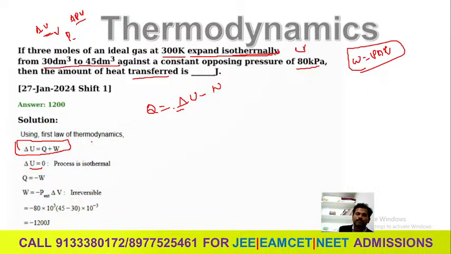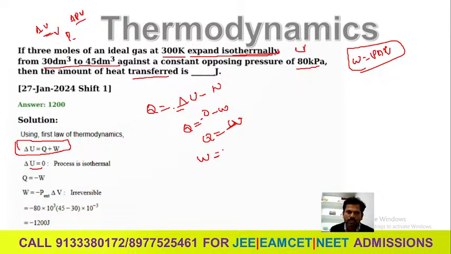Yes or no? Delta U, in an isothermal process, delta U is internal energy, should be 0 because this is isothermal. T is constant. Okay. So the remaining work, Q is equal to, what will happen? Q is equal to 0 now. So 0 minus W, Q is equal to minus W.